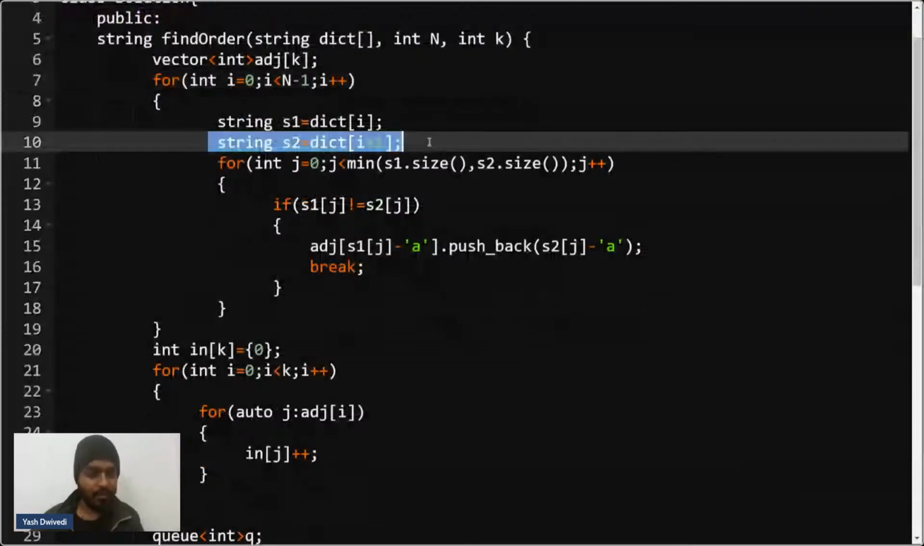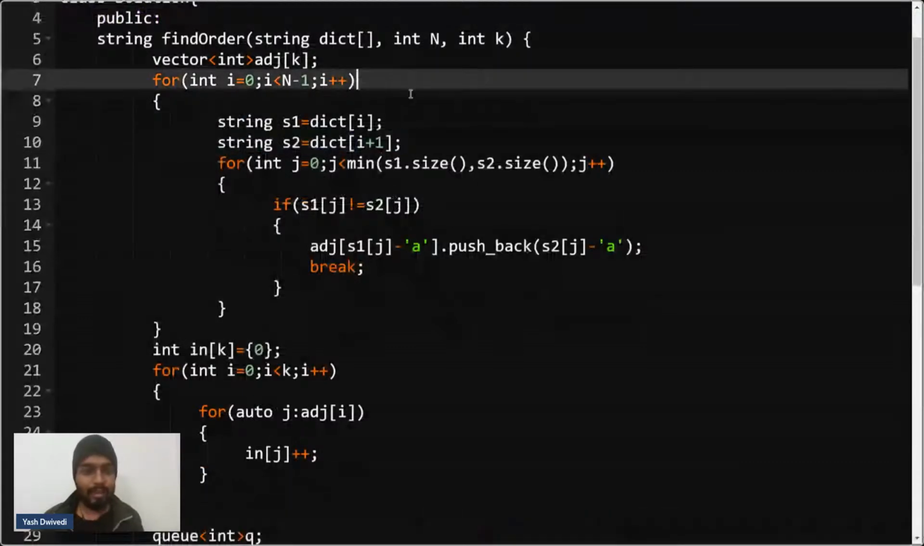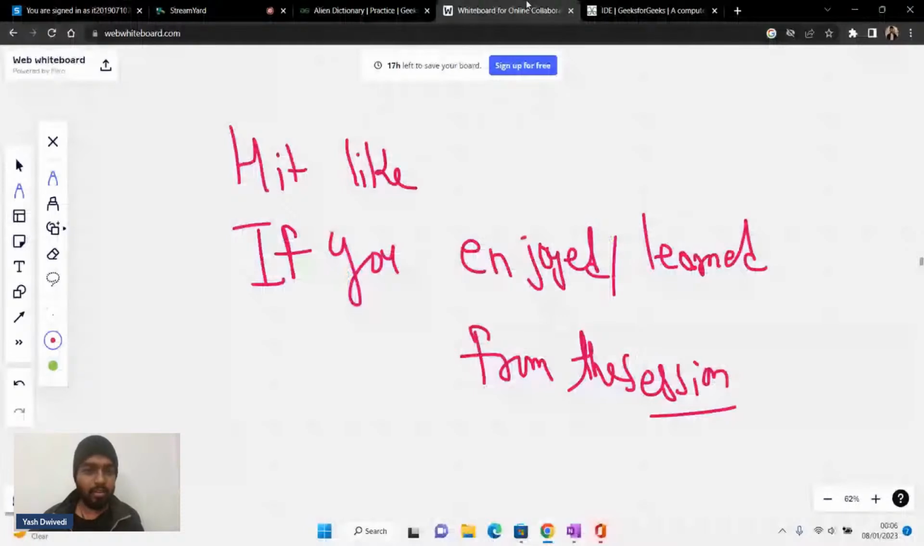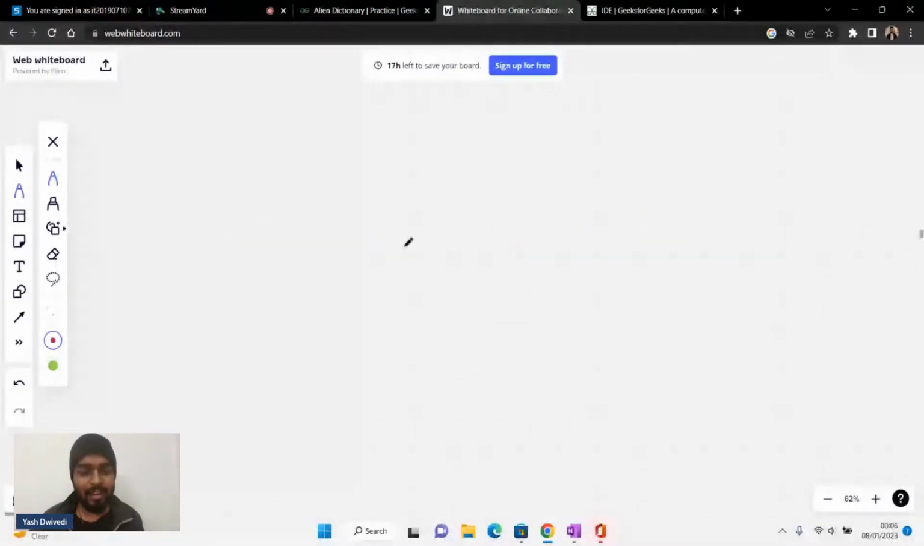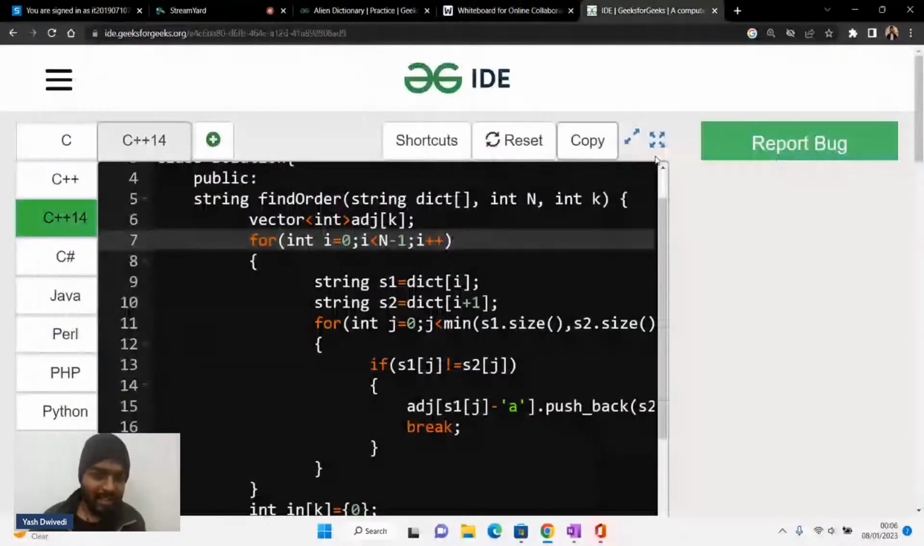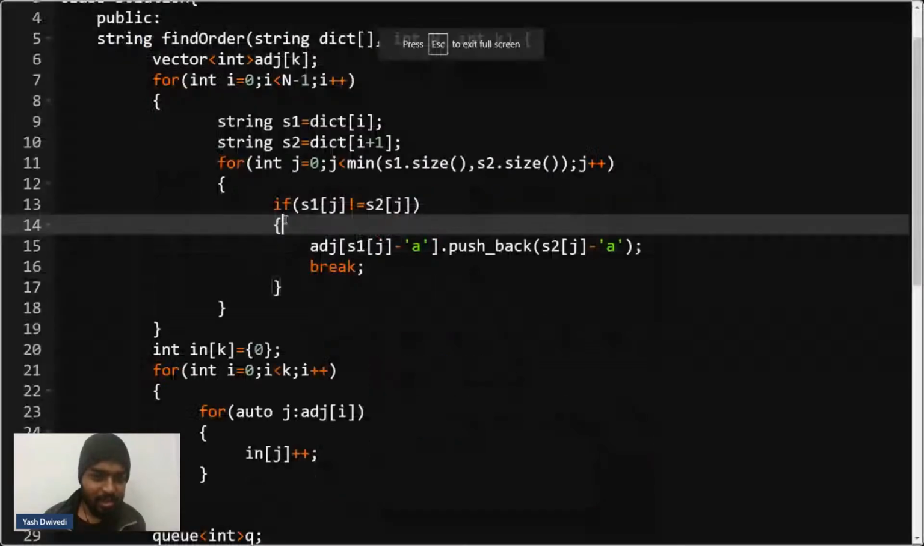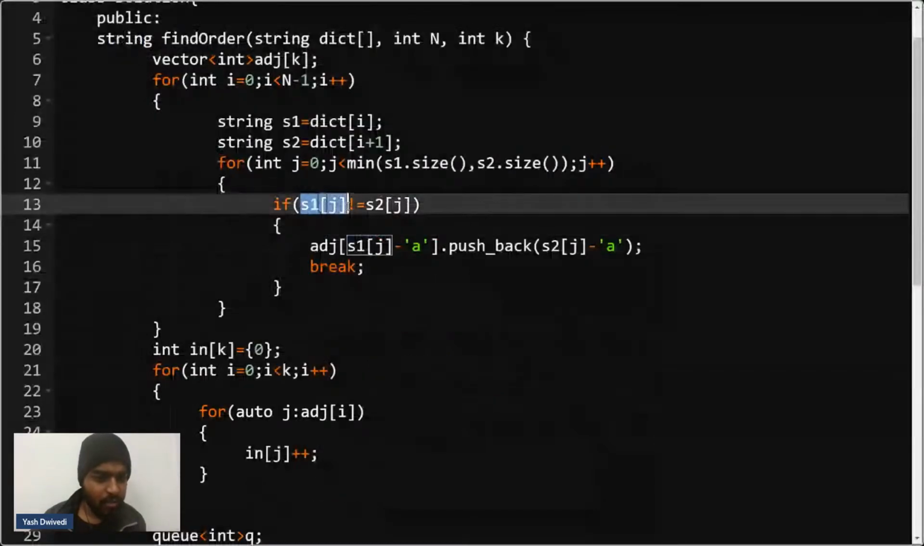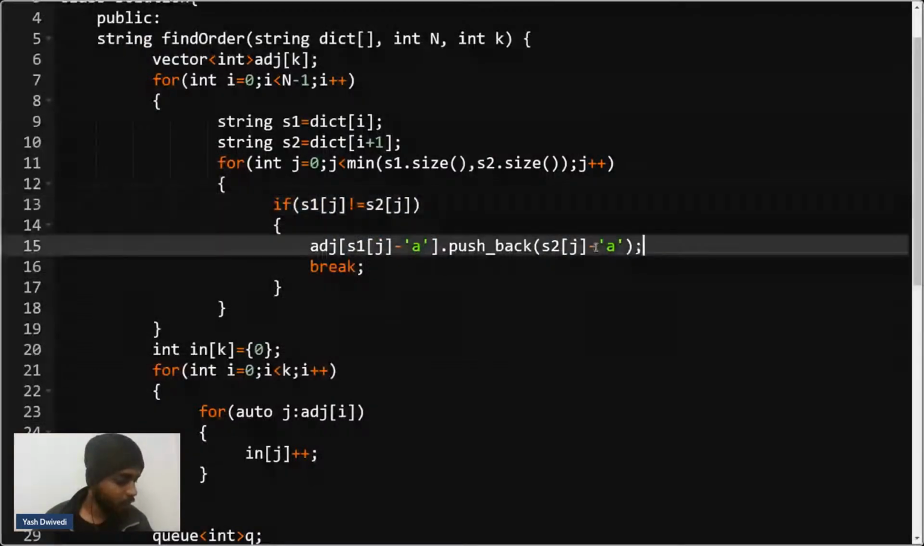So as I said, if you look at this particular example, let's say if I have A, B, C, then I have B, C, D, whatever. So two words at a time. Let's say if I have D, B, A, whatever I have, in that case I'll always have a look at two words at a time, right? So I'll check if the jth character of the first string is not equal to the jth character of the second string. In that case, this will be the dependency, right? Is that clear to everyone?